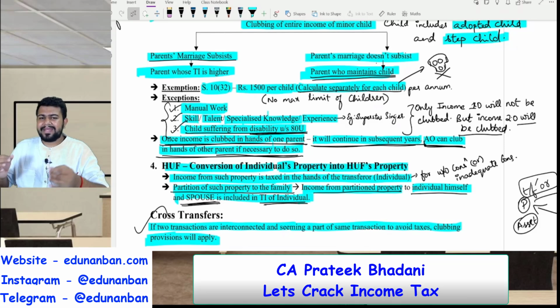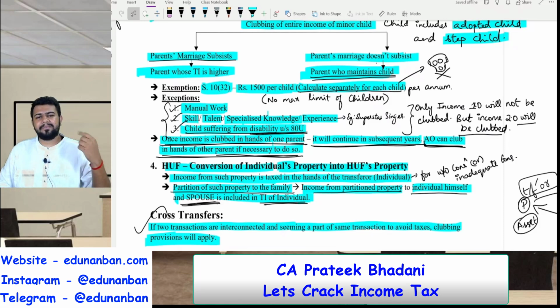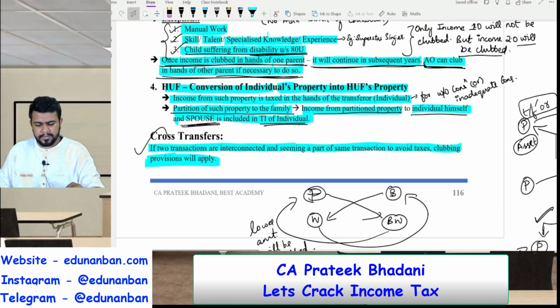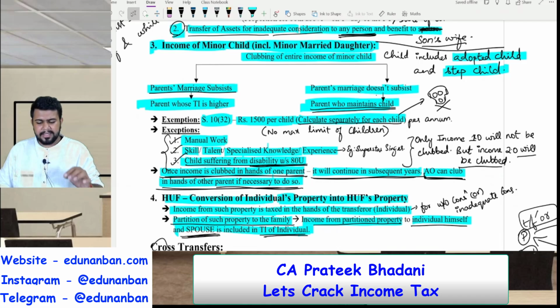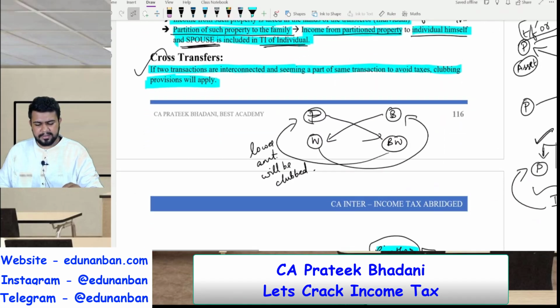However, if an income is earned because of the special talent, and if such income is invested, and income is earned on such investment, that is, income from income 2.0, then even though it arises from the income from special talent, it will still be clubbed in the hands of the parents. So income 2.0 will be clubbed. So this was about the income of minor child. I hope you are clear.